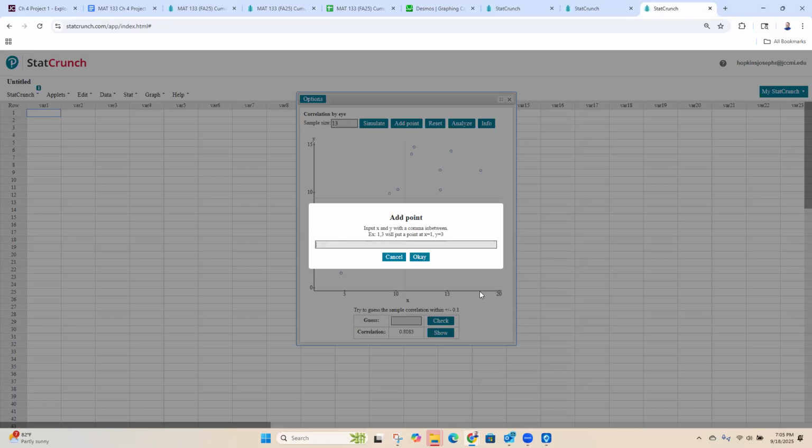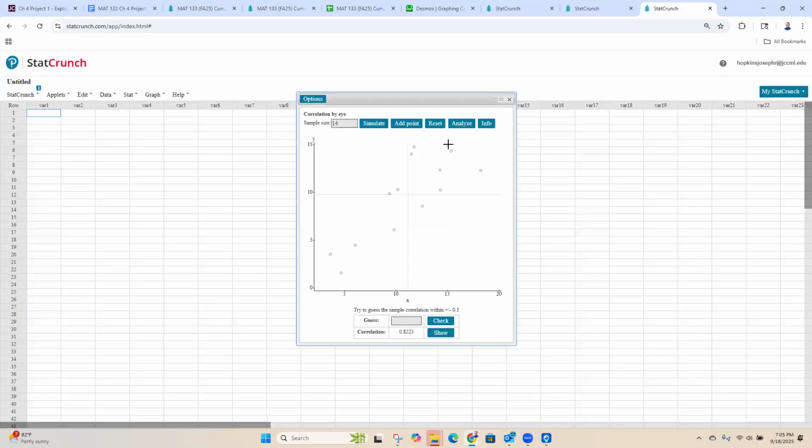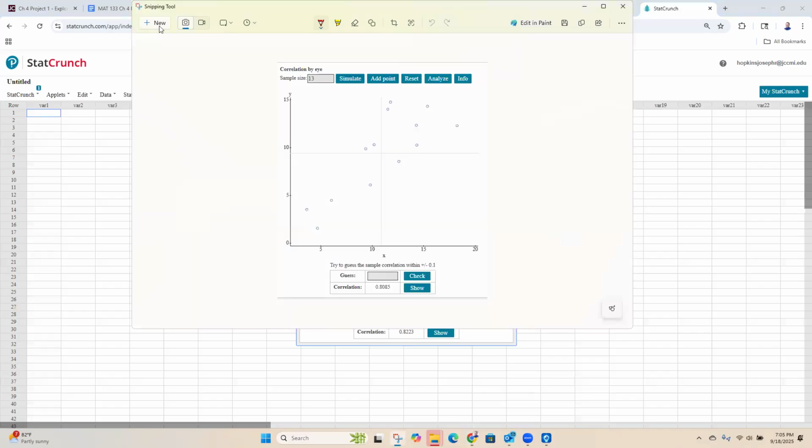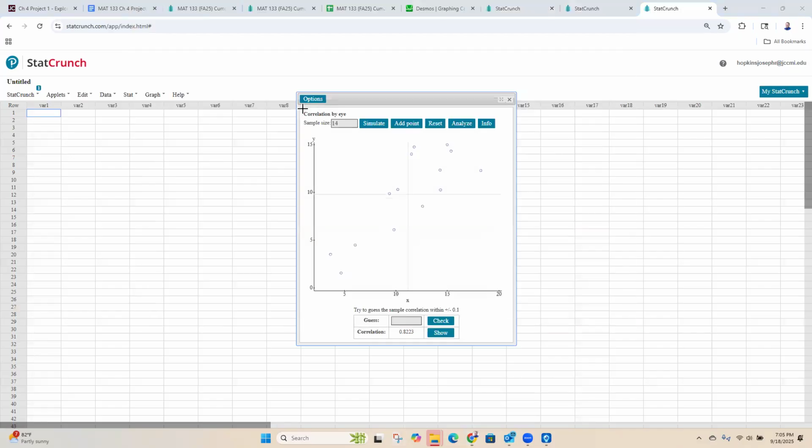So let's put it right here at like 15 comma 15. Okay, so it put that one right here. I'm going to put my cursor on it. And it actually made my correlation stronger because that is kind of lined up with the other dots that I have. So I'm going to grab a screenshot of this.